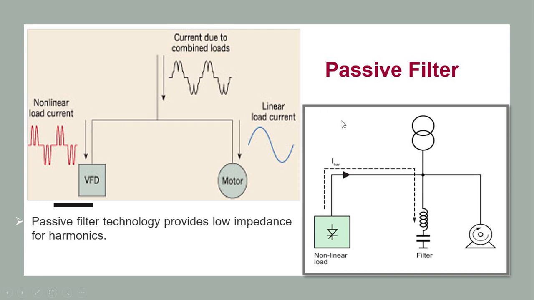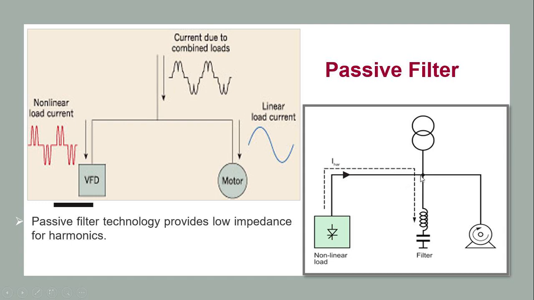Now passive filter. See, this is the system. This is the supply coming from an incoming transformer. First of all, this is the non-linear load and this is the linear load. Linear load is taking sinusoidal current, but non-linear load is taking non-linear current, and the remaining portion is sent back to the supply, and that remaining portion is added to the supply current, and the shape of the supply current changes like this. So power factor is affected and reduces.